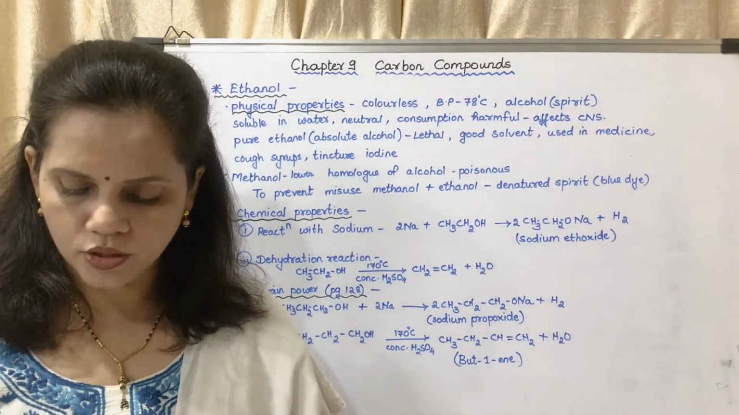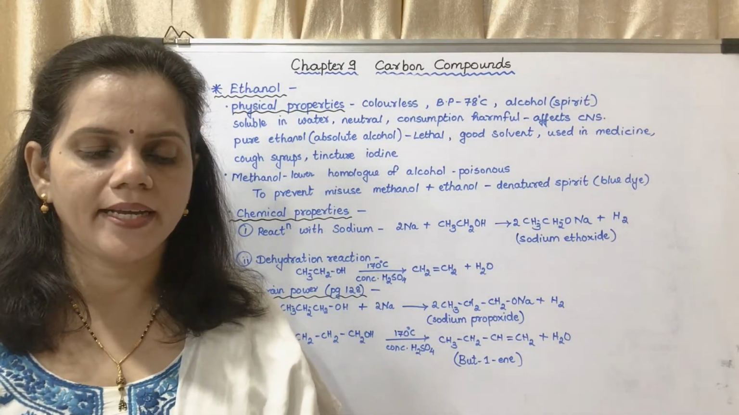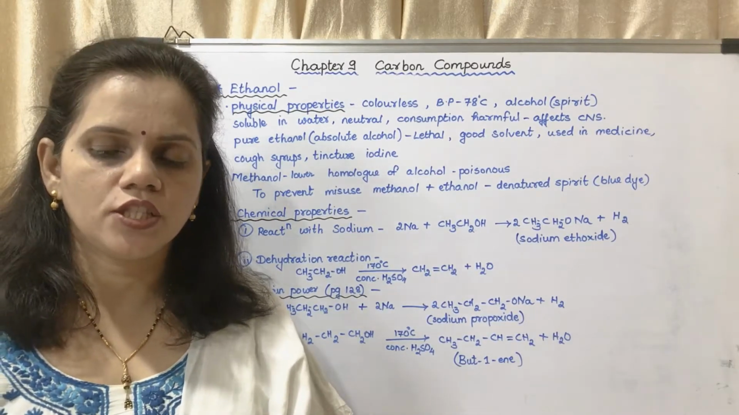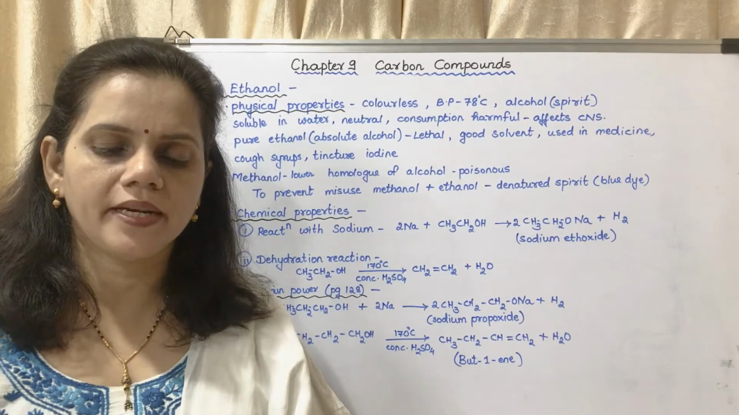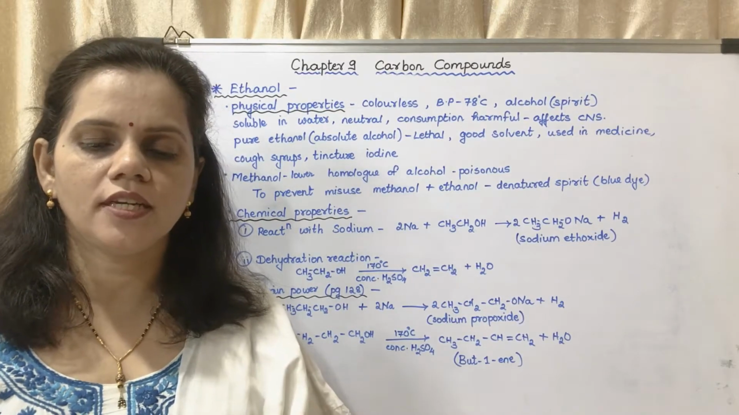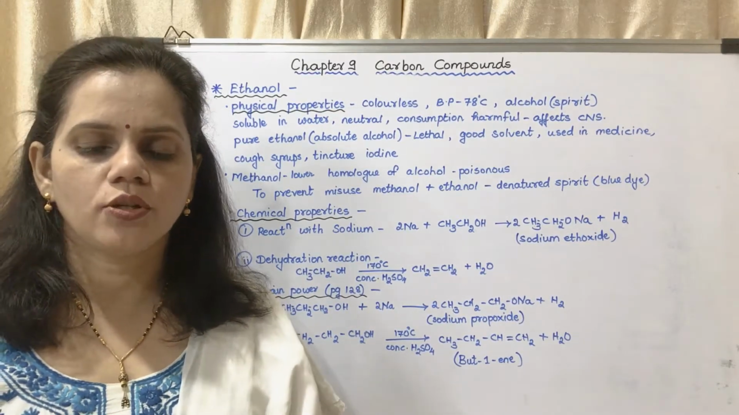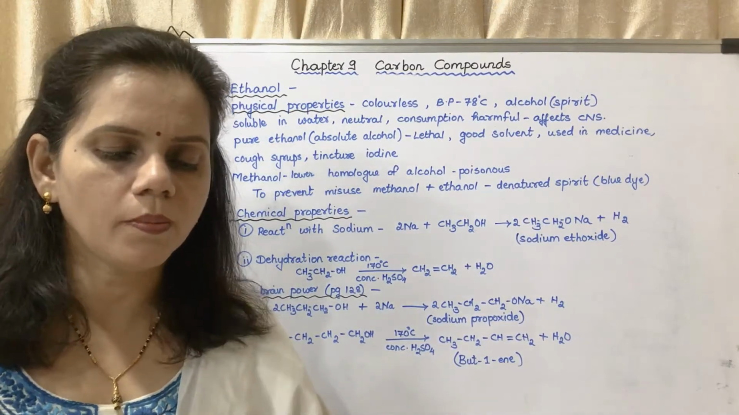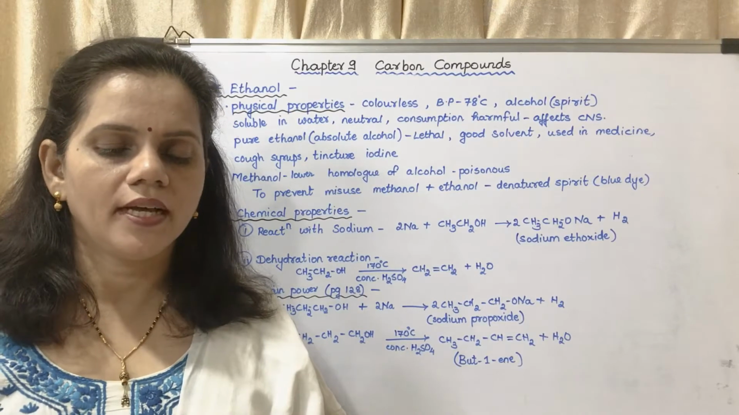Now we may move on to the next page, page number 128. First paragraph: though ethanol is neutral, it reacts with sodium metal and liberates hydrogen gas. Sodium being a highly reactive metal, it reacts with the neutral functional group OH of ethanol.